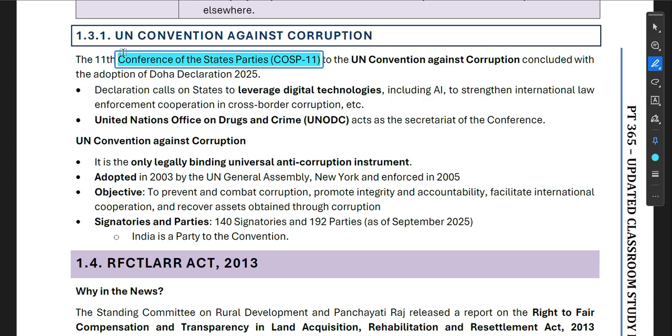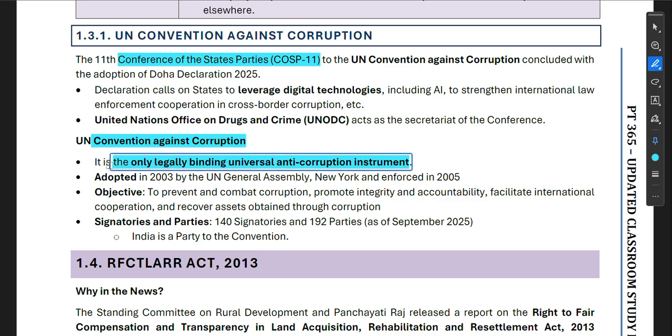Now, UN Convention Against Corruption. It is the only legally binding universal anti-corruption instrument. Please remember this, it is very important, because UPSC has this habit of framing questions in a manner that will be confusing. If a statement appears in the UPSC prelims examination that it is the only legally binding universal anti-corruption instrument, it will be correct.